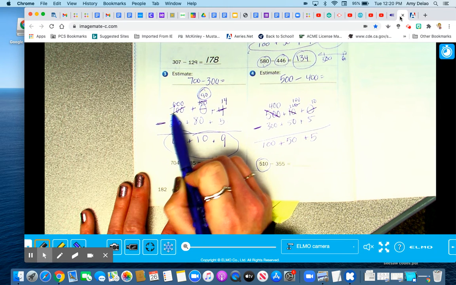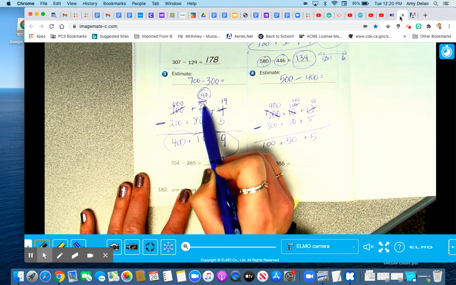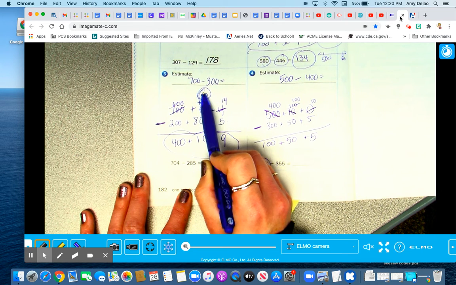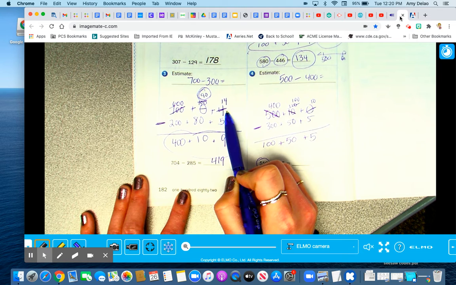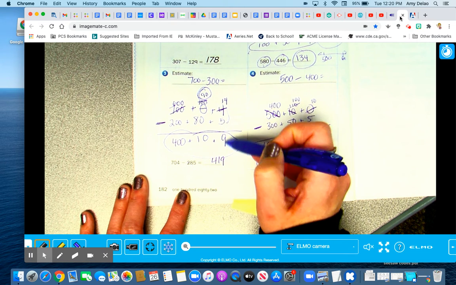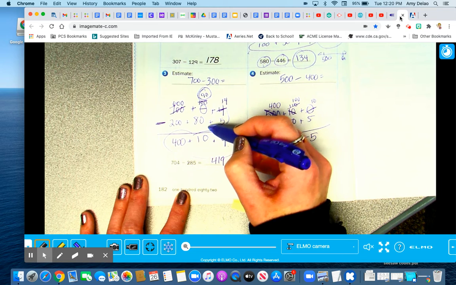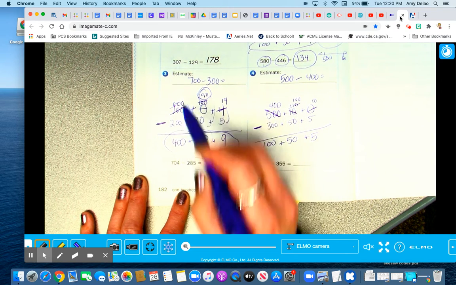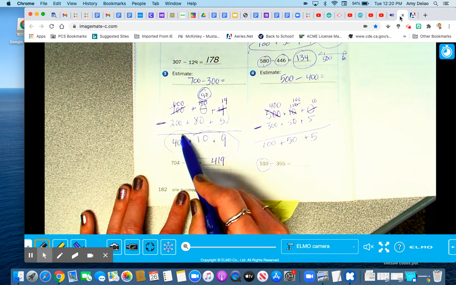I turn the 700 into 600. I turn this into 100. Now I can take away and give this one a 10. So now it's 14. So 14 minus 5, 9. 90 minus 80, 10. 600 minus 200. So now you add this together.